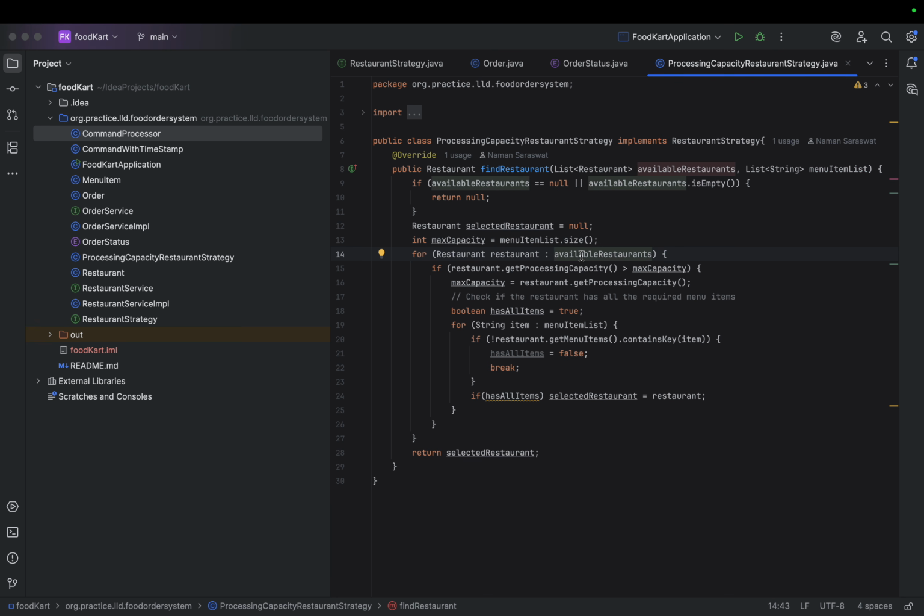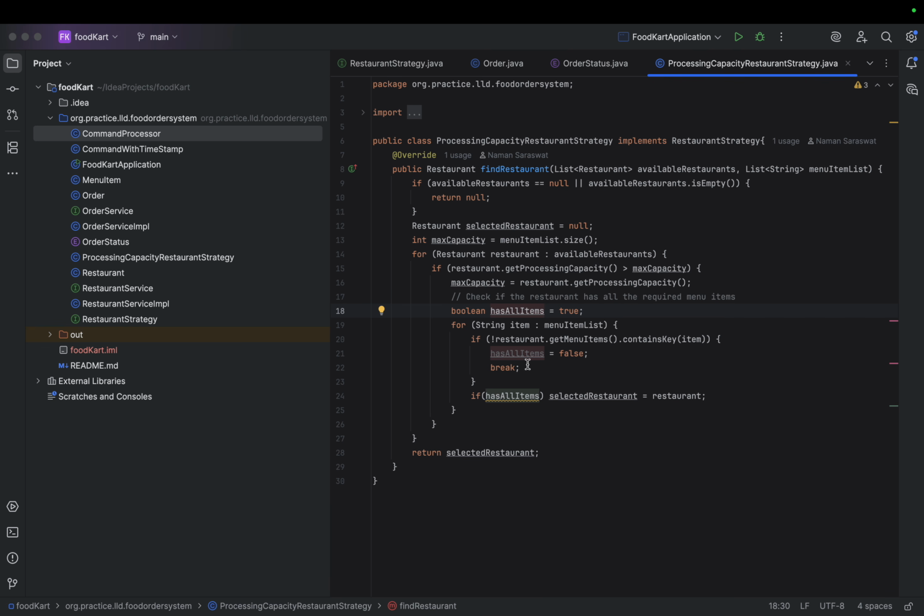Then we will check all the restaurants, and first we will check the max capacity. If this condition holds true, then we will go inside this and assign the max capacity, and then we will check all the items that are present inside the menu item list.